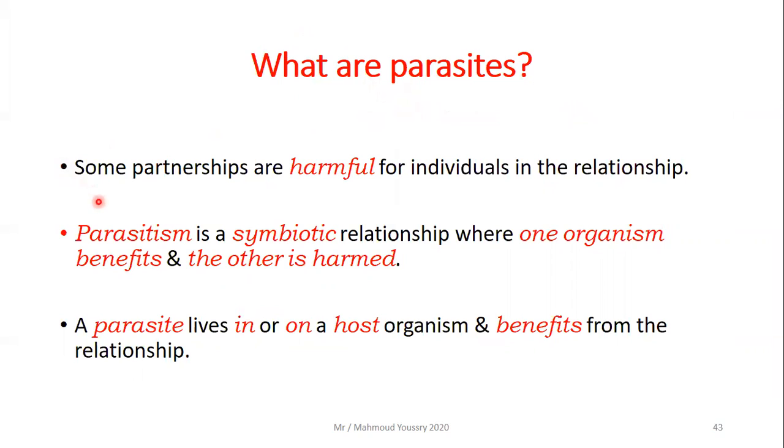What are parasites? Some partnerships are harmful for individuals in the relationship. Parasitism is a symbiotic relationship. This is the third and the last type. Parasitism is a symbiotic relationship where one organism benefits and the other is harmed. A parasite, what is a parasite? A parasite lives in or on a host organism and benefits from this relationship.